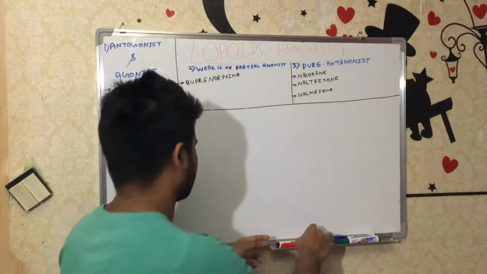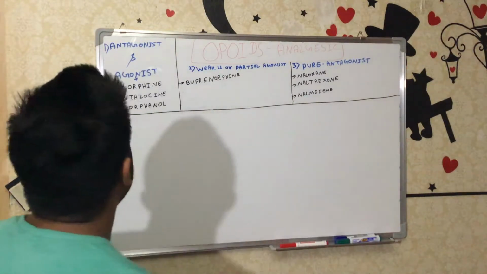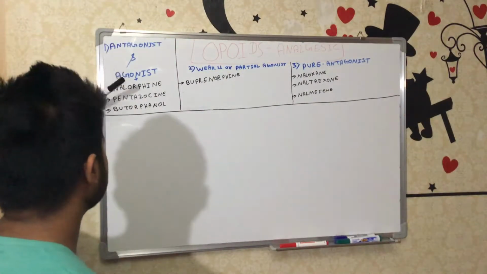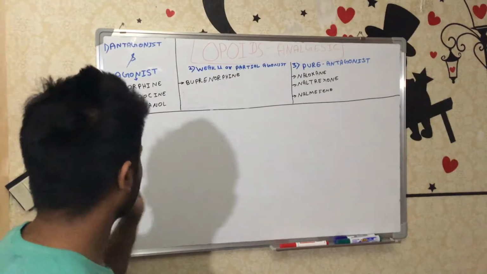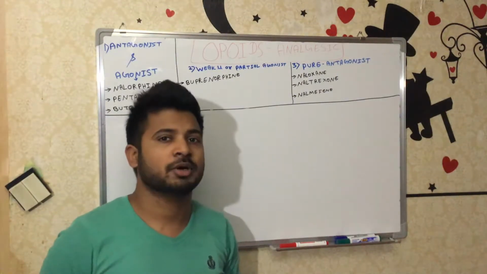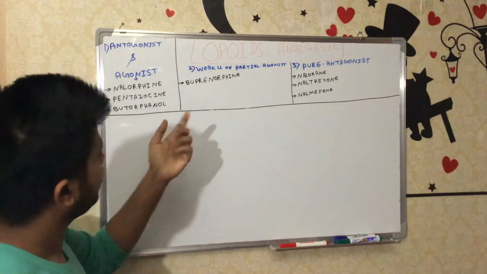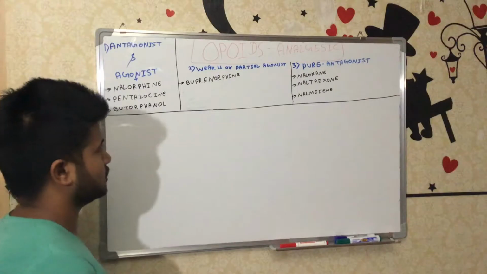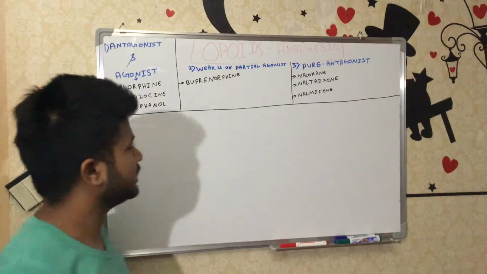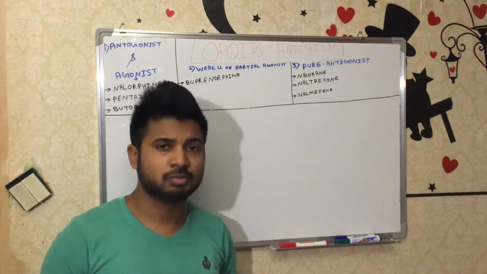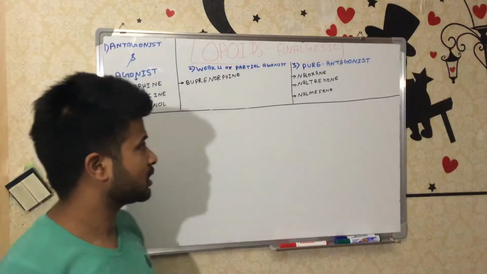So let's first look at the classification. Agonist-antagonist means the drug blocks one receptor and stimulates another. Next, the weak mu receptor or partial agonist is also the same thing: it antagonizes the mu receptor and acts on the other receptor, the kappa receptor.